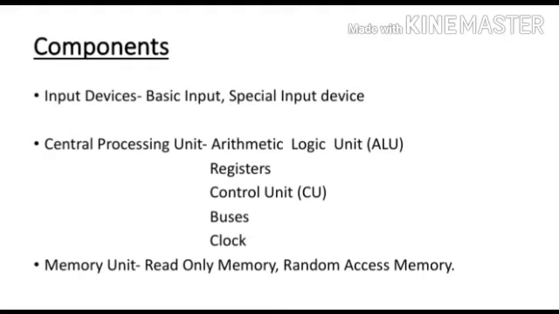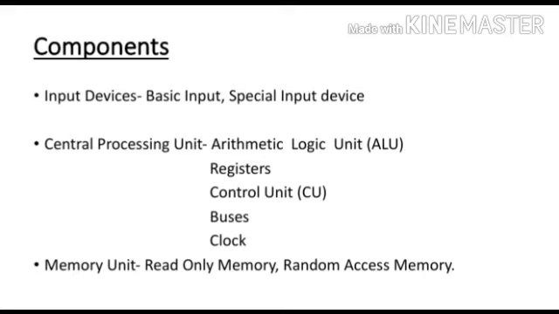In microcomputers, the CPU is built on a single chip or integrated circuit and is called microprocessor. The CPU consists of the following distinct parts. CPU means Central Processing Unit.